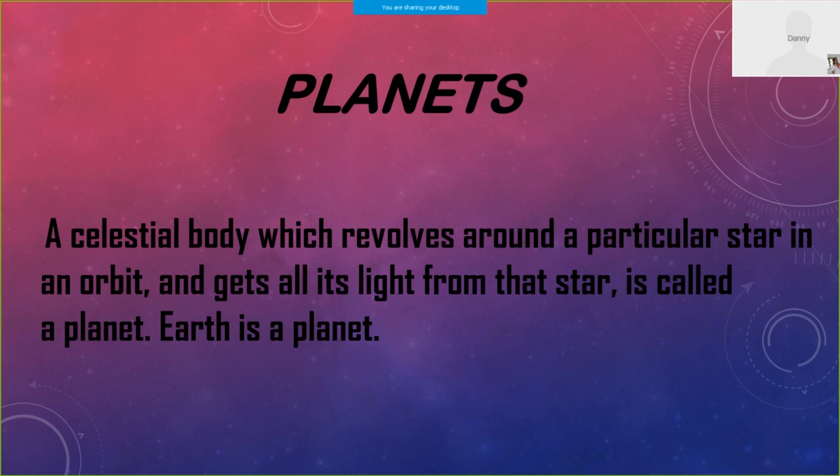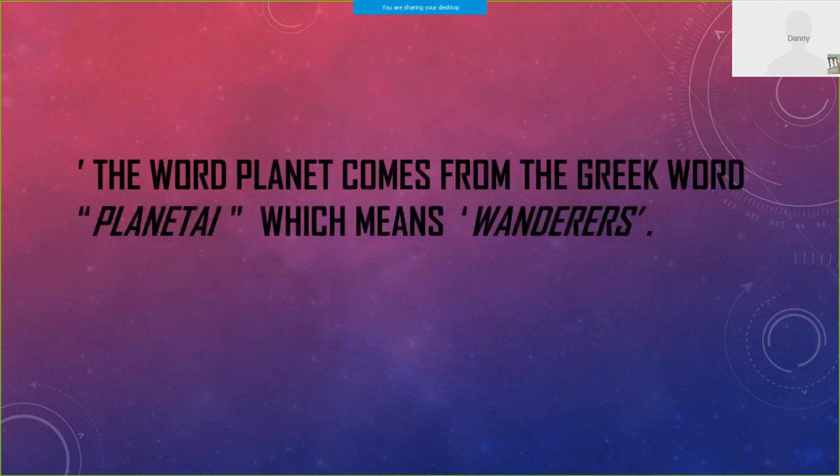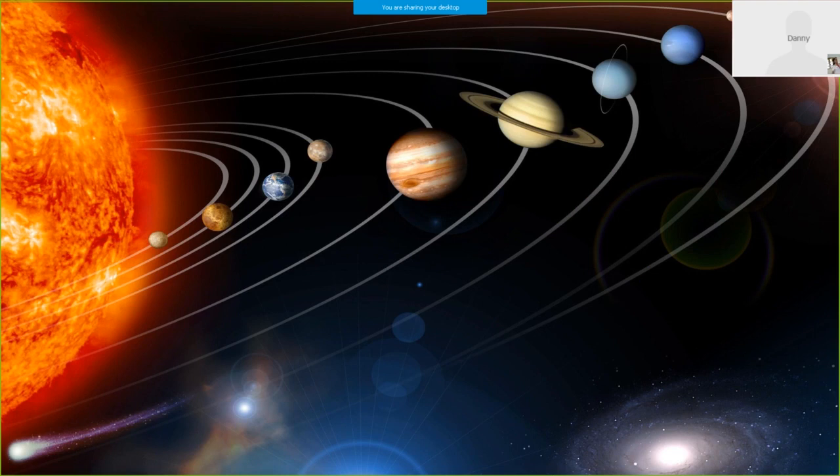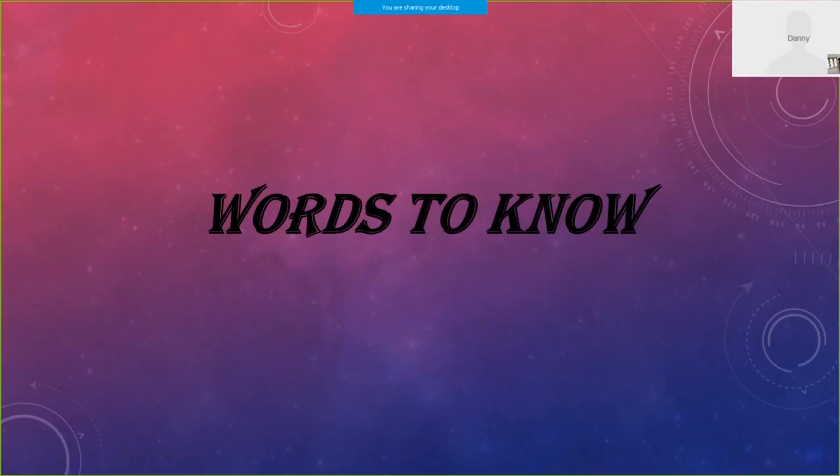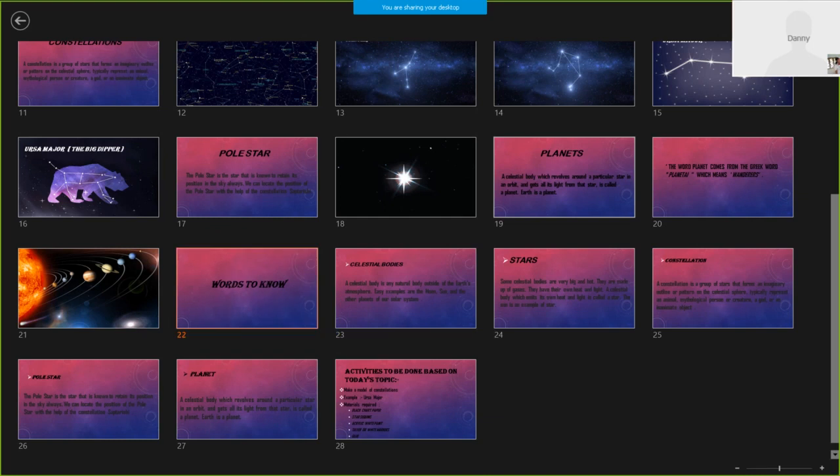So the definition once more. Planets, a celestial body which revolves around a particular star in an orbit and gets all its light from that star, is called a planet. Earth is a planet, it's an example. You can see the images of planets. Words to know, we'll check on to the next. Wait a minute.